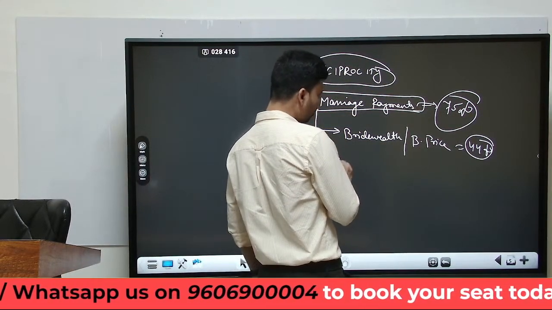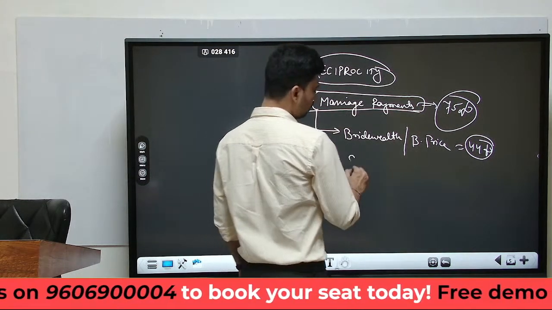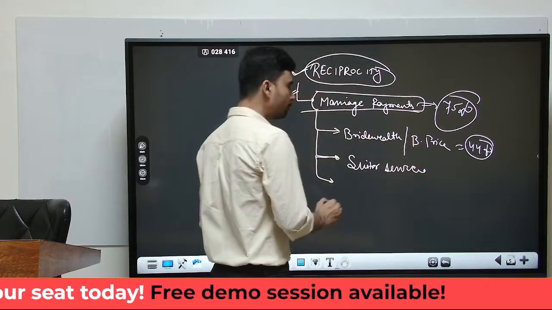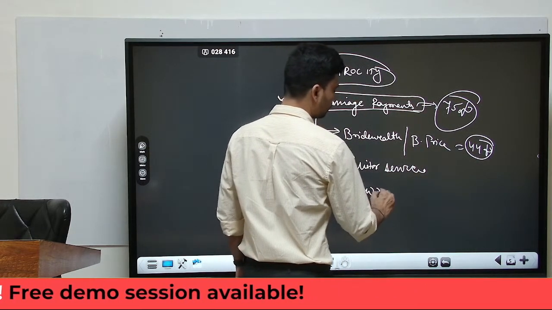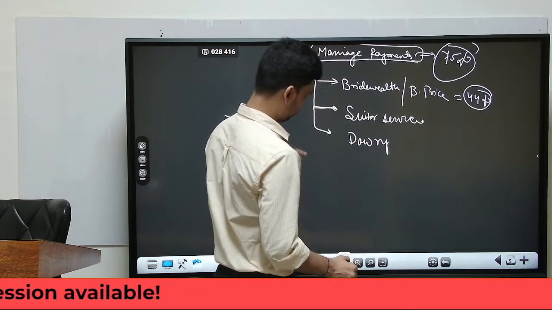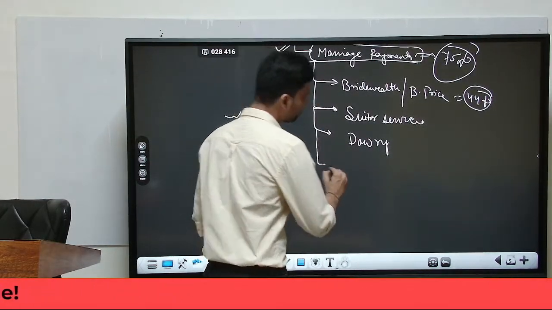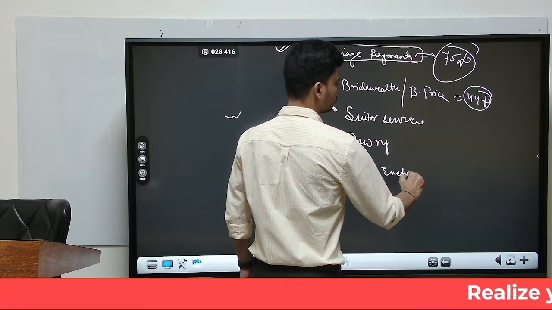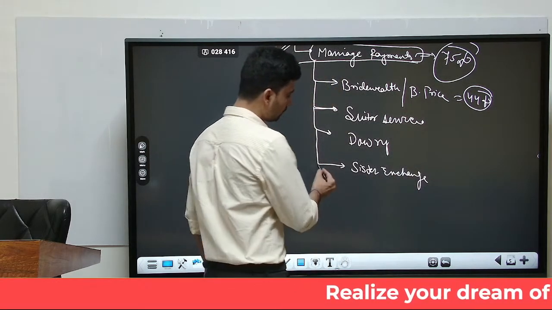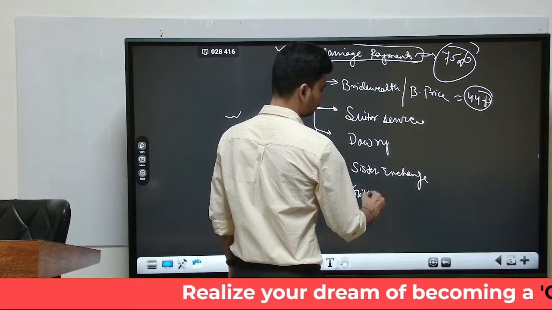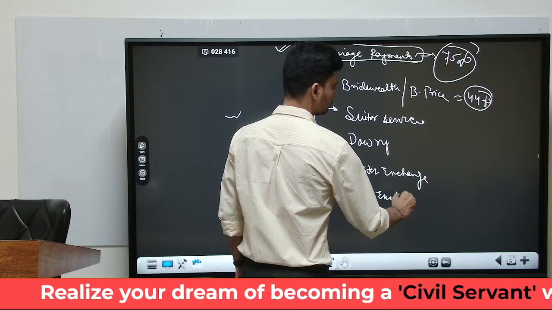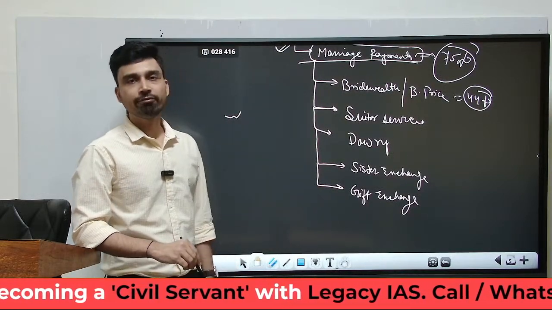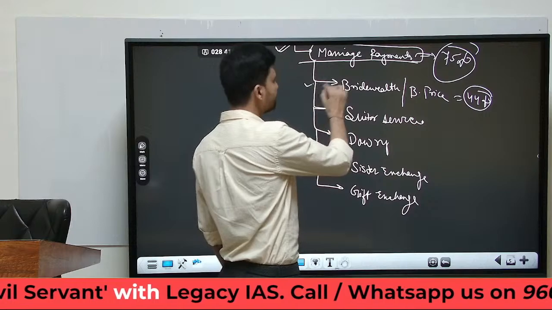The second most dominant form of marriage payment is what you can call suitor services. The third kind of marriage payment is what we call dowry. The fourth kind is what we can call sister exchange. And the fifth one is gift exchange. So these are the major five types of marriage payment that we witness in different societies. Let us try to understand them one by one.